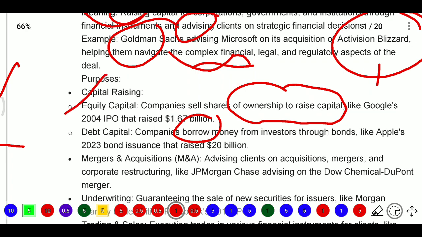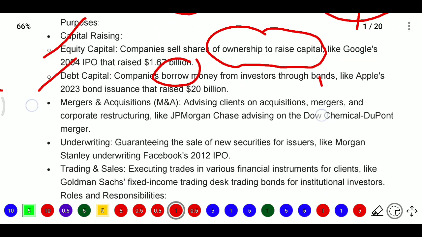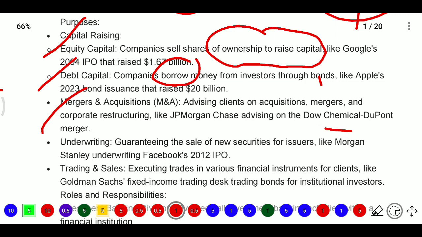It will advise on equity capital, it will advise on debt capital, and it will also help in the case of mergers and acquisitions. Mergers and acquisitions means advising clients on acquisitions, mergers and corporate restructuring. For example, JP Morgan Chase advised on the Dow Chemical and DuPont merger. DuPont, the fertilizers and chemicals company, was merging with Dow Chemical, and JP Morgan Chase's investment banker helped in advising on that merger and acquisition.